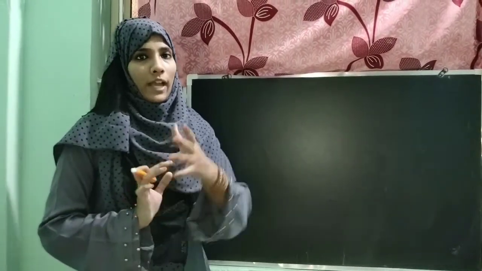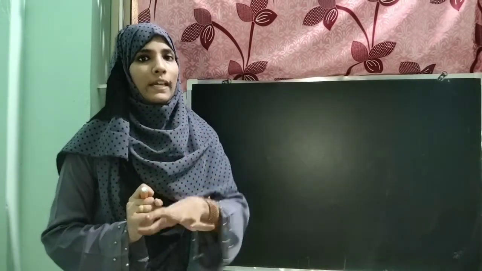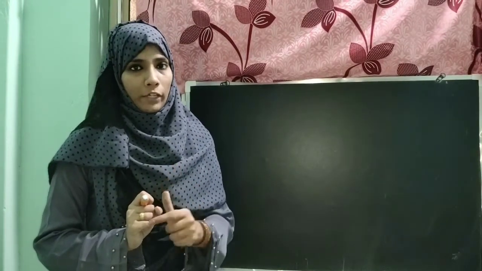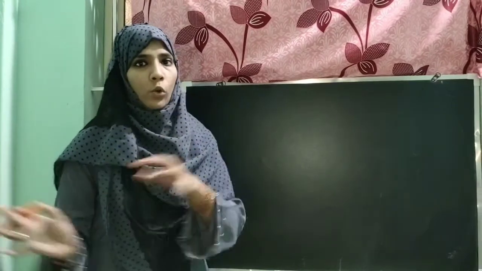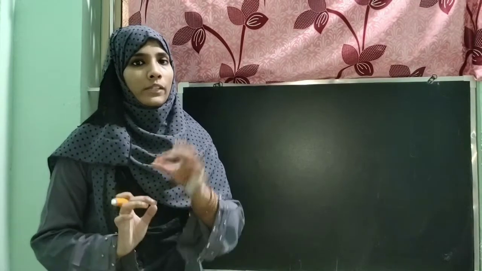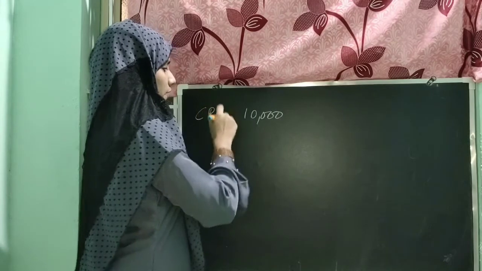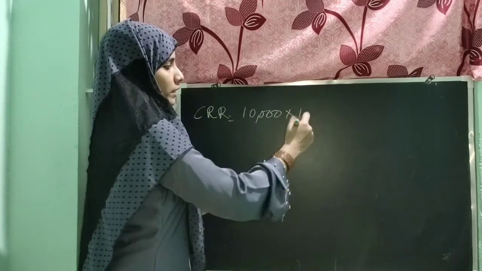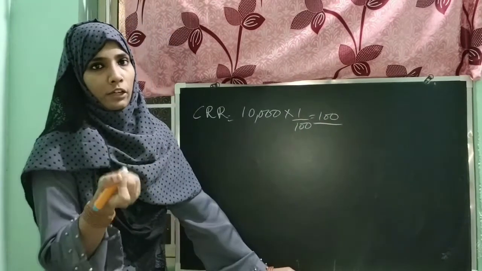Wait students, I just have to correct a mistake which I have made in the video. It's a little mistake. While explaining the CRR and SLR point, I wrote 10% rate on the public deposit. In that example, the rate is 1%. I can't change the whole video for that purpose, that's why I am just instructing you here that the rate is 1%. I wrote 10,000 public deposit and CRR is 10%, but you have to write 1%. Make it very clear while understanding the point. It's a little mistake.